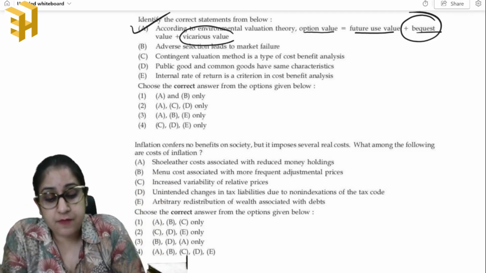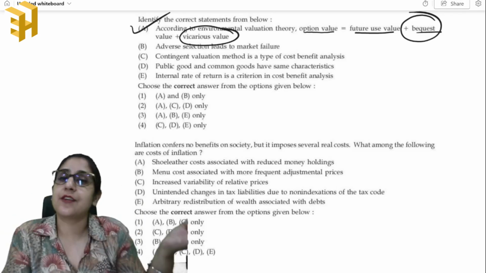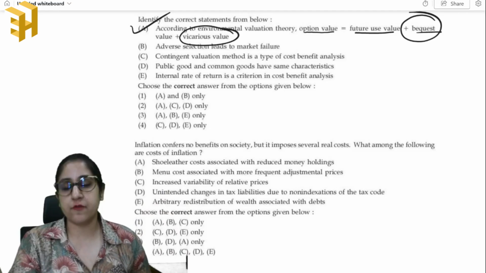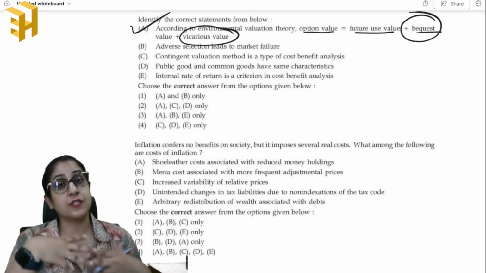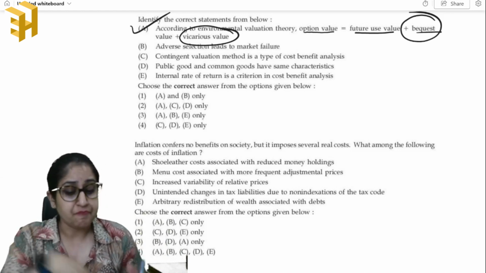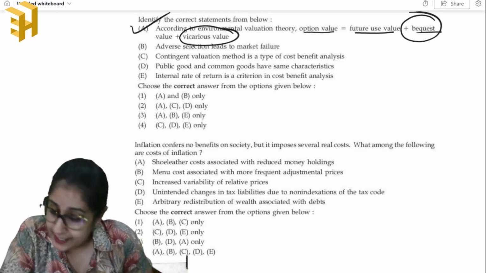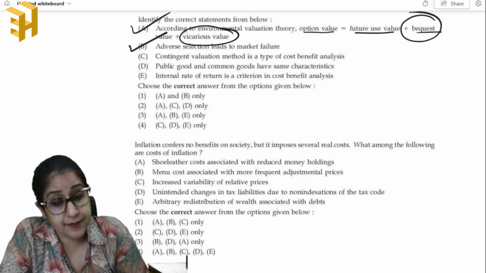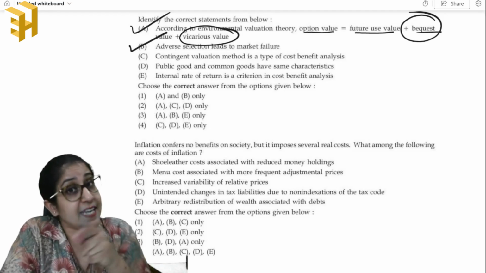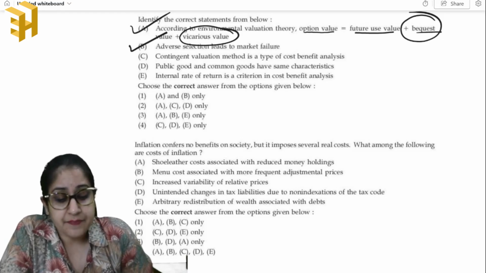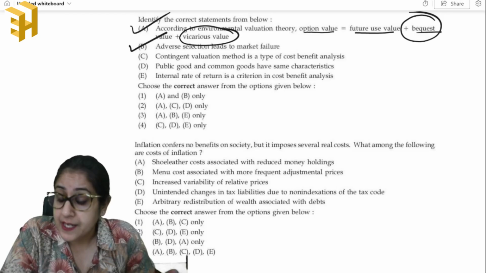And the vicarious value is the satisfaction a person gets that others are also enjoying the resource. For example, you maintain a good park in front of your house or keep the roads clean and so on, right? So this statement is right. Then, adverse selection leads to market failure. Yes, definitely. One of the reasons for market failure is adverse selection. Other is asymmetric information.